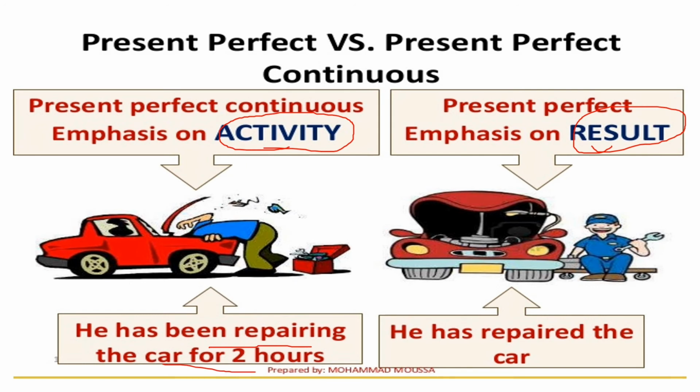Now, I am just focusing on the activity that he is repairing his car. Yes? Now on the other hand, if I am saying he has repaired the car, now here I am focusing on the result that he has repaired the car. Clear? So whenever the focus is on result, there you will be using present perfect tense, and whenever the focus is on activity, there you will be using present perfect continuous tense.